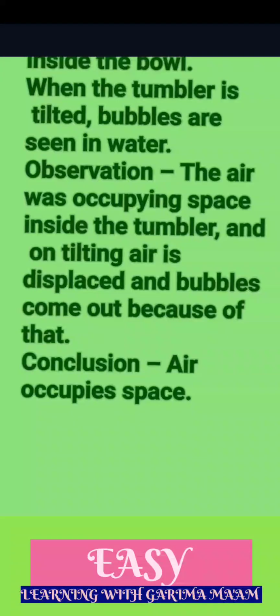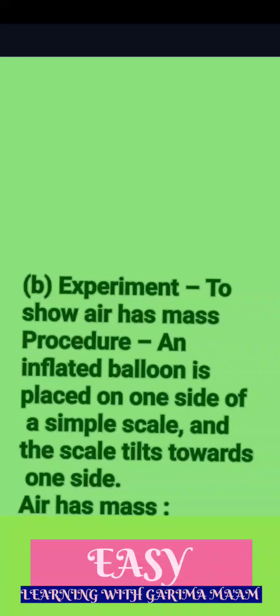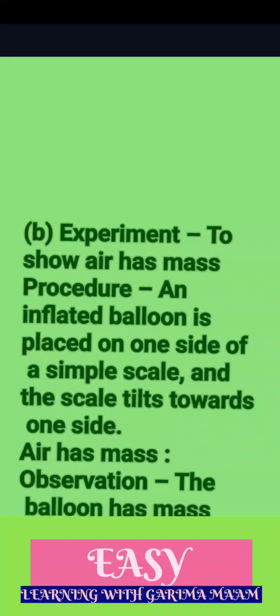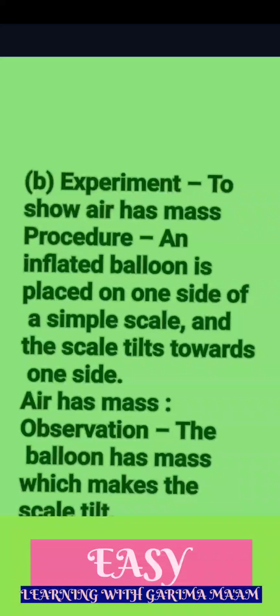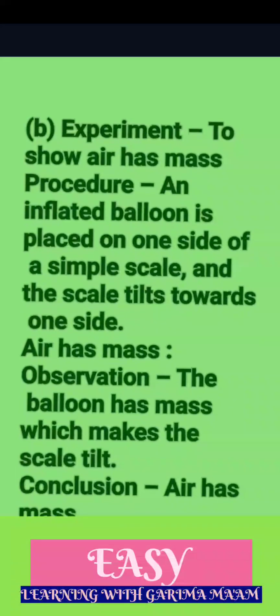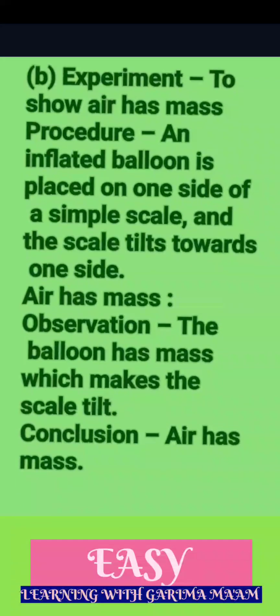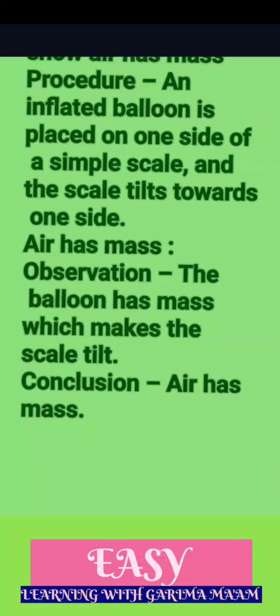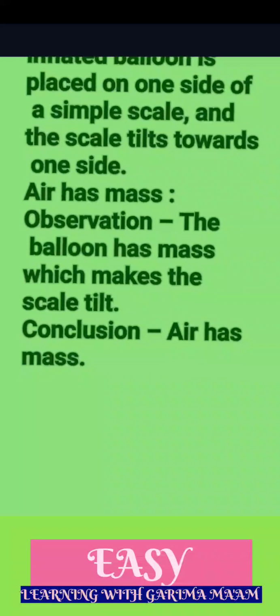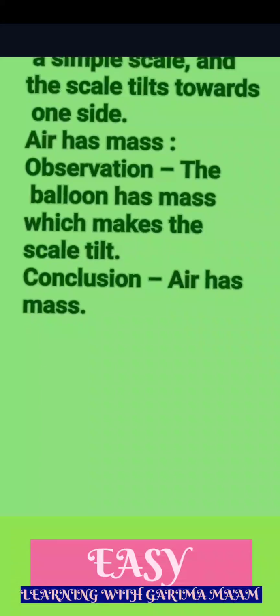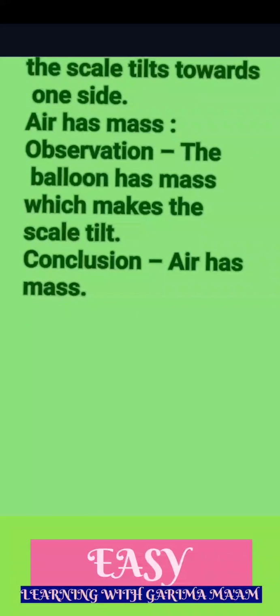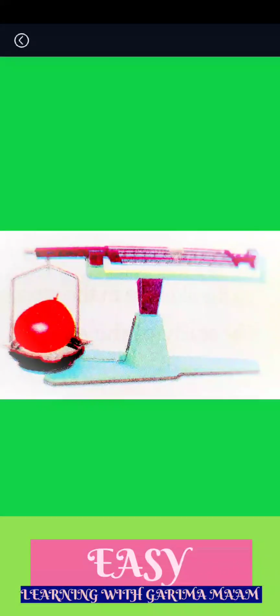B. Experiment to show air has mass. Procedure. An inflated balloon is placed on one side of a simple scale, and the scale tilts towards that side. Observation. The balloon has mass, which makes the scale tilt. Conclusion. Air has mass.